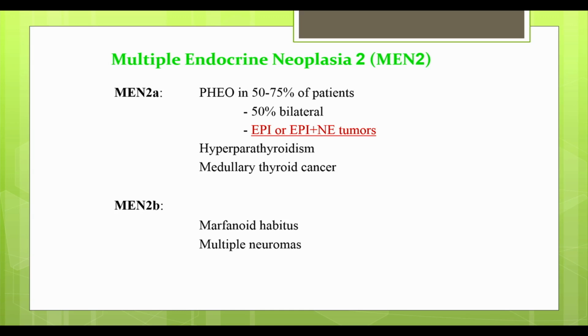Coming on to MEN2, this is the familial syndrome related to the highest risk of pheochromocytoma out of all familial syndromes, 50 to 75%, out of which 50% of patients will have bilateral pheochromocytomas. These are epinephrine or norepinephrine-producing tumors.